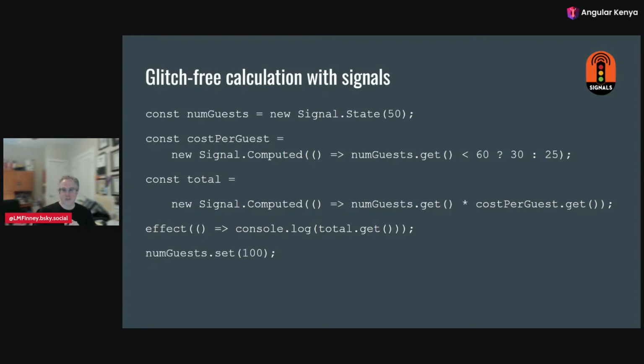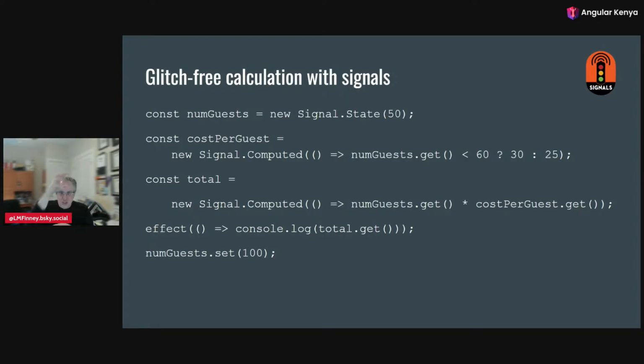I need the value from cost per guest. That was dirty. Cost per guest, recalculate yourself. It does, using the num guests value, gets a value of 25. It does the math, and we get the right value. So for num guests, the dirtiness gets pushed down till we get to that effect. That effect says, I need to have this value to be able to log it out. Recalculate yourself, and then it recalculates up, grabbing the values and forcing everything to recalculate as it needs to, once and only once on the way.